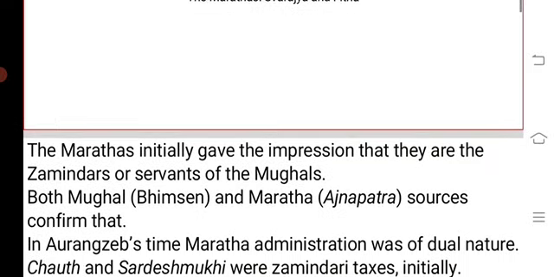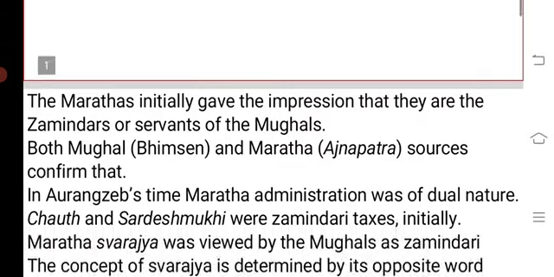The sources available on the Marathas and on the Mughals say that the Marathas accepted Mughal zamindari. So the Mughals called the Marathas their zamindars, especially the early Marathas. And the Maratha sources like the text called Ajapatra accept this kind of terminology. They accept that they were the zamindars under Mughal suzerainty.